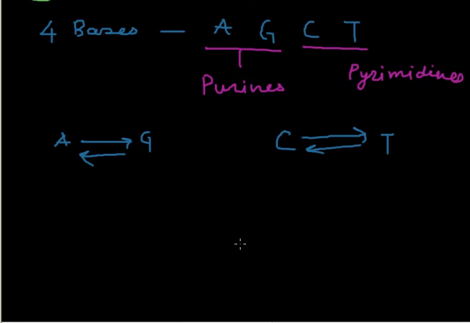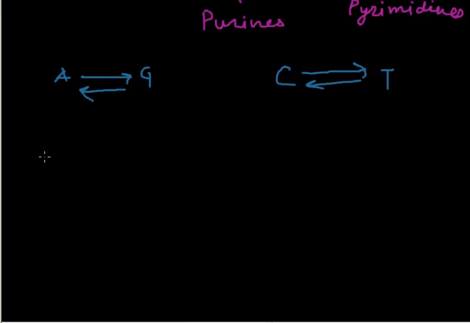And how does it occur? Just see that there are the strands of DNA in which the base pairing is like this: A, T, G, C, G, C, C, G.